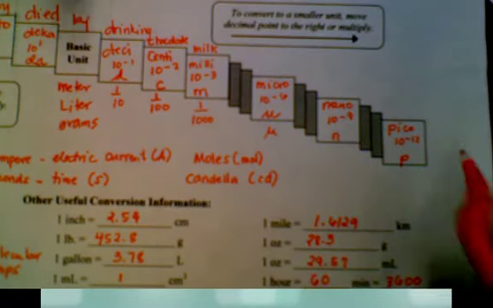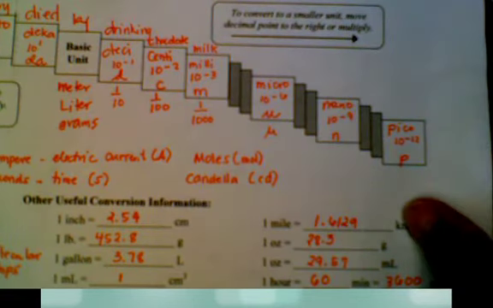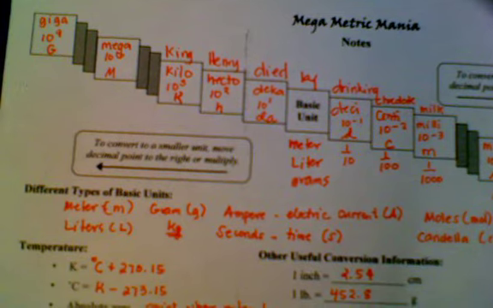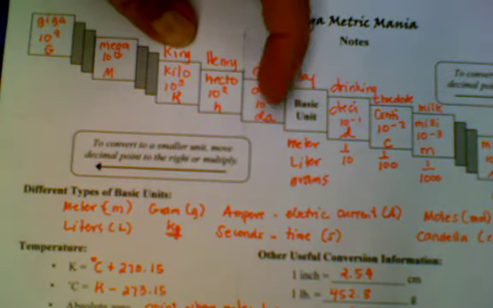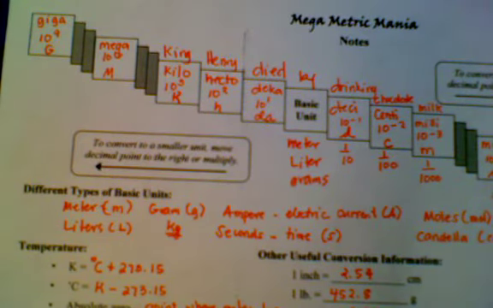Okay, let's try the next one. Use your staircase. Find grams to kilograms. Grams is a basic unit. I think I need to move my paper so they can see it. Hopefully this works. There you go. So we have grams to kilograms. How many steps? 1, 2, 3. 3. And then we're going to the left.